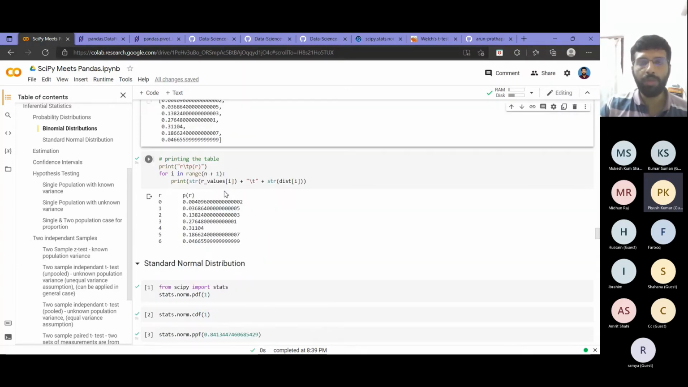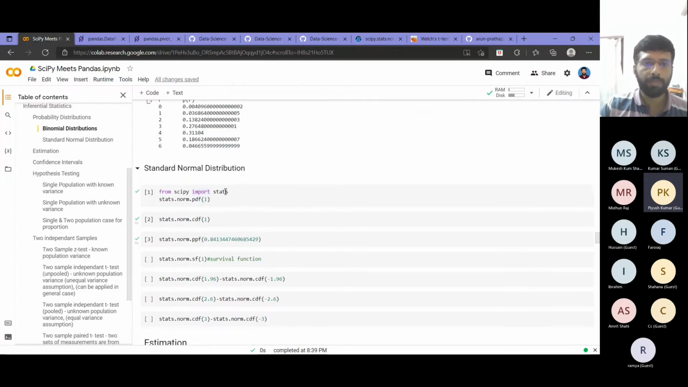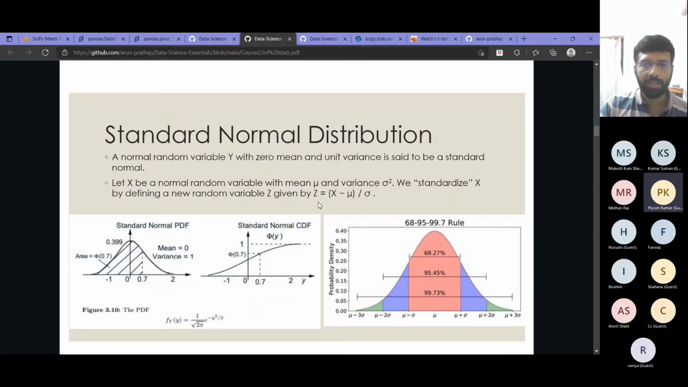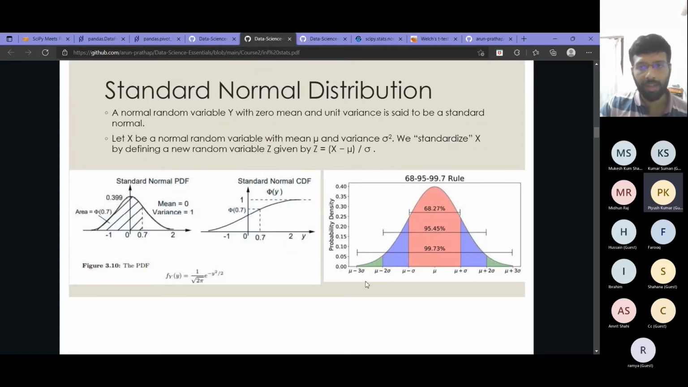Now let's move to the standard normal distribution. I hope you guys remember it. It is something like this, right? This is the normal distribution where we have the center at mu. Within 1 sigma, 68.27% of points will lie. Within 2 sigma, 95.45% of points will lie. And within 3 sigma, 99.73% will be lying.